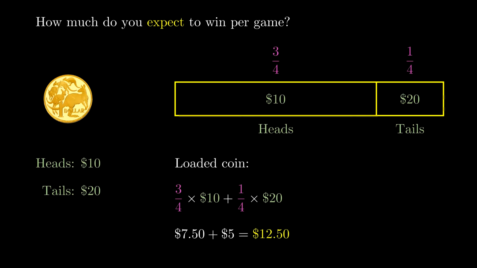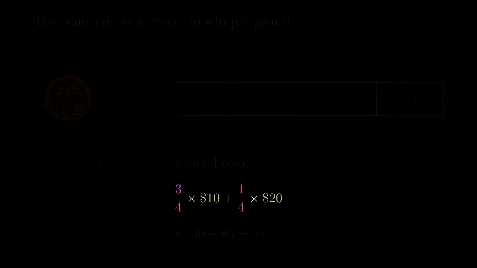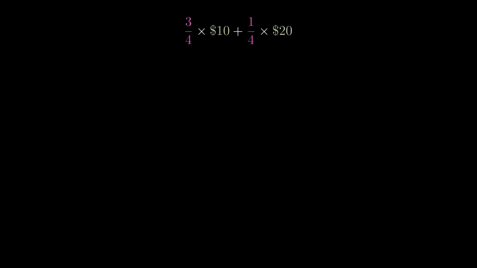Okay, so let's generalize this working. We'll keep the calculation we did and put it up the top here and try and write down the pattern. Right, so what were those green numbers again? Well, each green number is a particular outcome. In general, it would be some possible result we get when asking a random variable magic box guy for a number. And each pink number is the probability of getting that particular outcome.